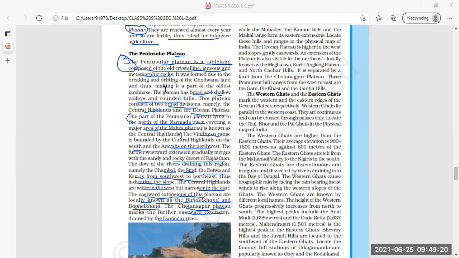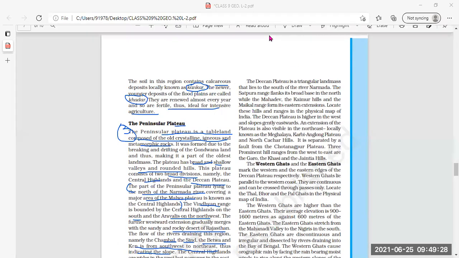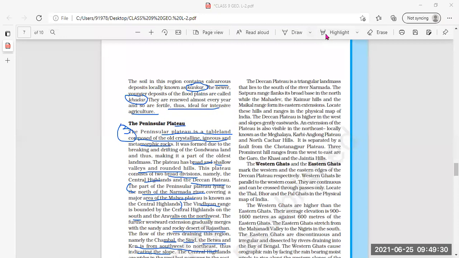Now, the second division of the Peninsular Plateau is the Deccan Plateau. Now, underline this also. What is the Deccan Plateau? The Deccan Plateau is a triangular landmass which lies to the south of the river Narmada.